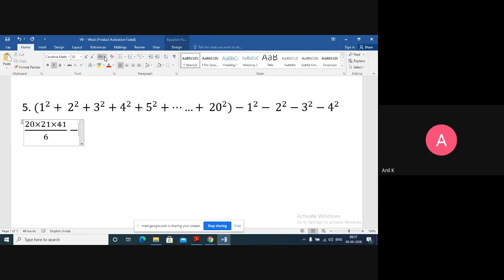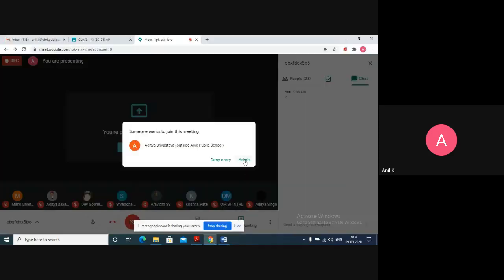Then minus, 1 square is 1, 2 square is 4, 3 square is 9, 4 square is 16. 1 plus 4 is 5, 5 plus 9 is 14, 14 plus 16 is 30. So it will come as minus 30. Simplify these numbers, multiply 20 into 21 into 41 and take the LCM, simplify. Whatever comes, that will be our final answer. Okay.